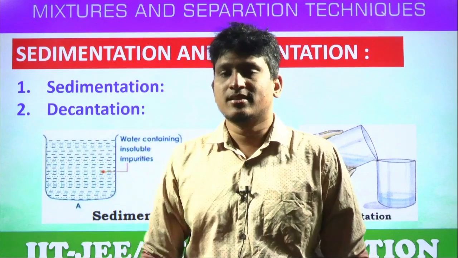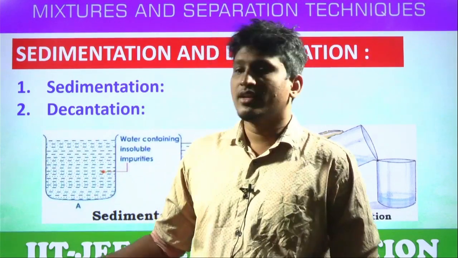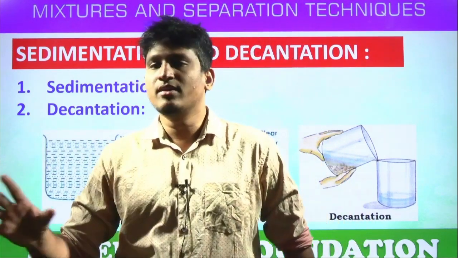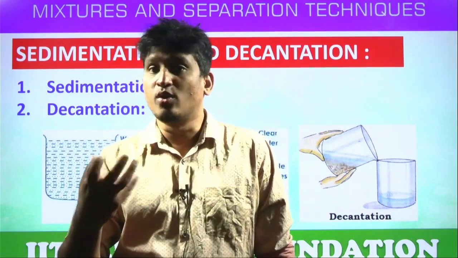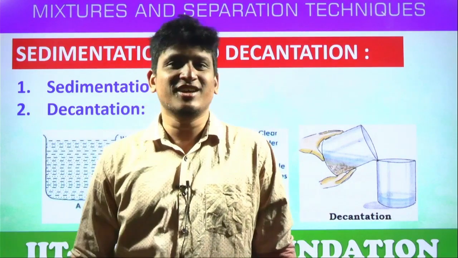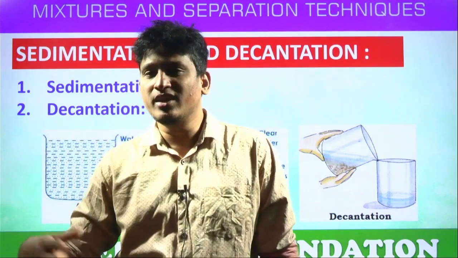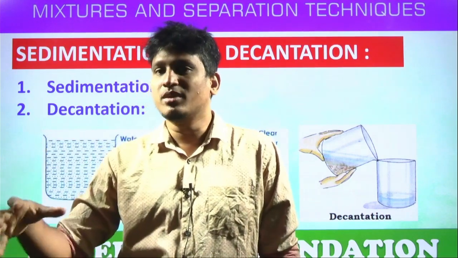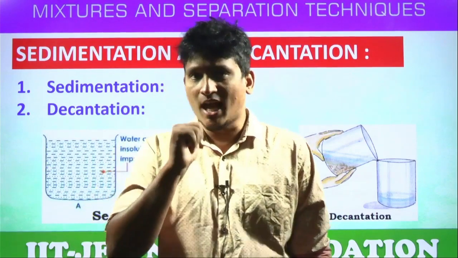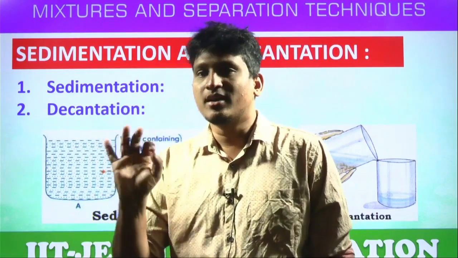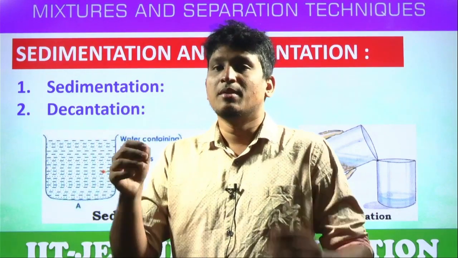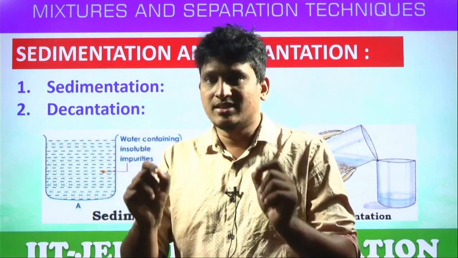During the rainy season, students, if we observe the lakes and the nearby ponds, in which color are they? They are brown, almost like a tea color. Yes or no, students? But over one or two months, what will happen slowly? The color changes and the water becomes more transparent. Why? What is happening? All the mud particles which are suspended in water, because of their heavy weight, will settle down.